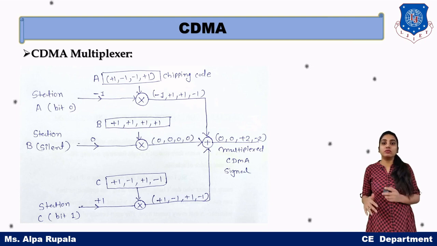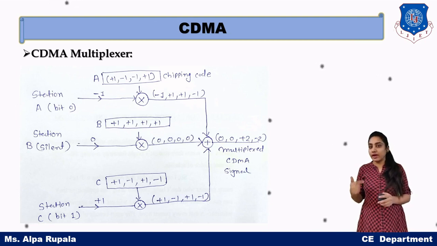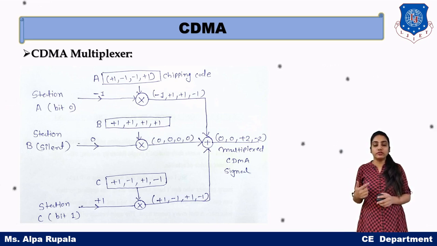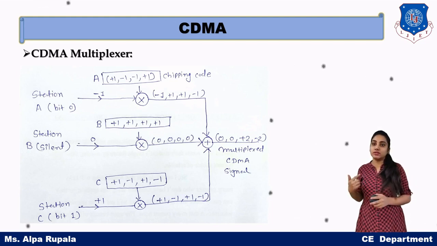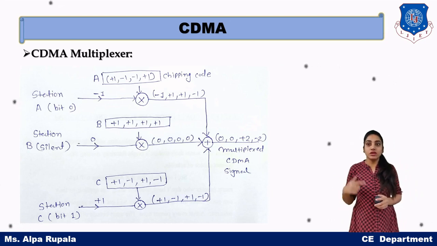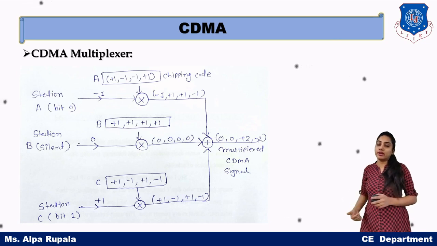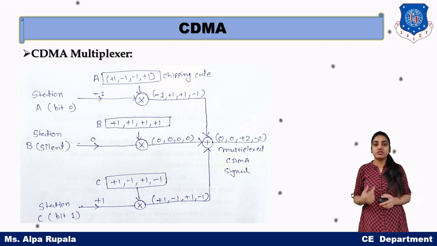At the last step, for the multiplexed signal, we add the values of all the vectors bit by bit. So -1 plus 0 plus 1 is 0, then +1 plus 0 minus 1 is 0, then +1 plus 0 plus 1 is +2, and -1 plus 0 minus 1 is -2. So this is our multiplexed signal, which we will transmit over the transmission medium.